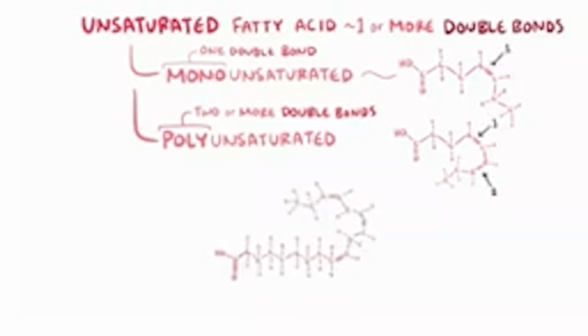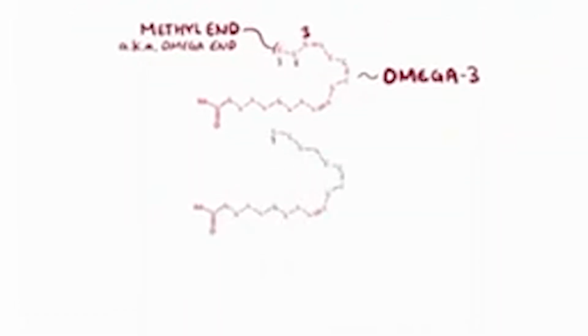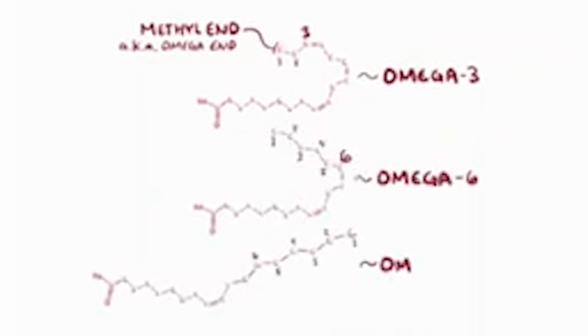Since all these hydrogens can get kind of crazy looking, we'll just take them away for now. So another name for the methyl end is the omega end. And then we can count the number of carbons until the first double bond. Since this one is 3, it would be an omega-3 fatty acid. If the double bond is 6 carbons from the end, it's an omega-6. And if it's 9 carbons from the end, it's called omega-9.